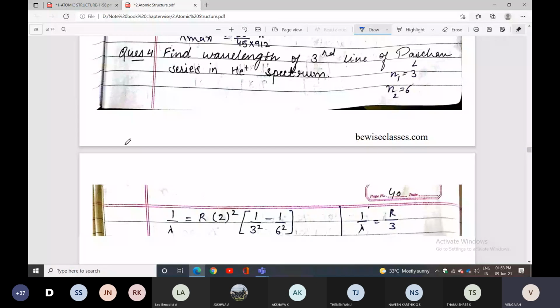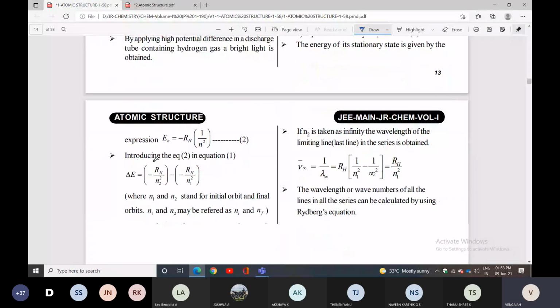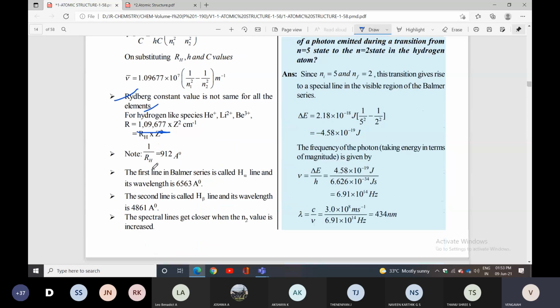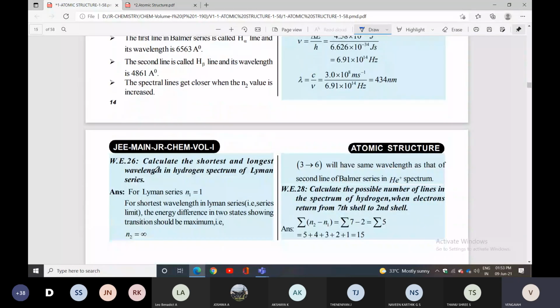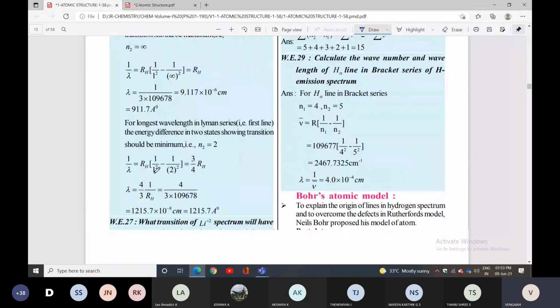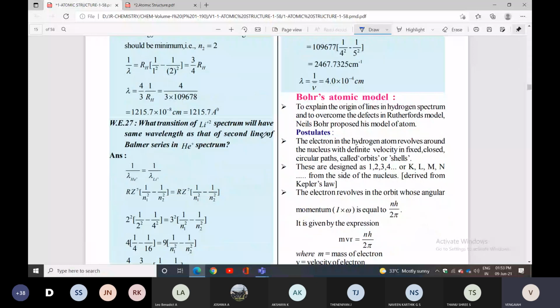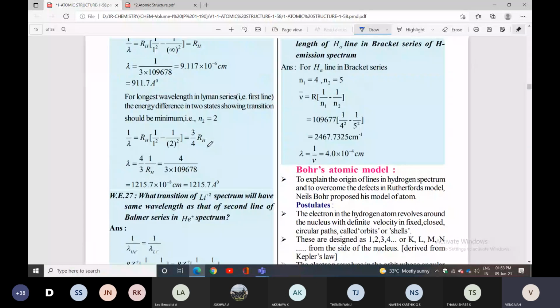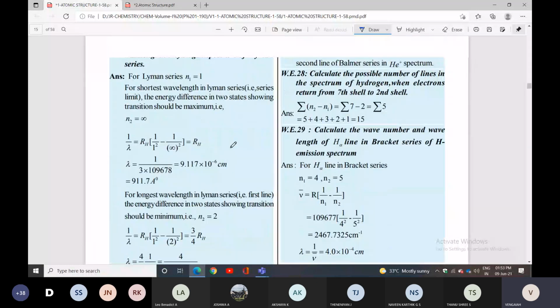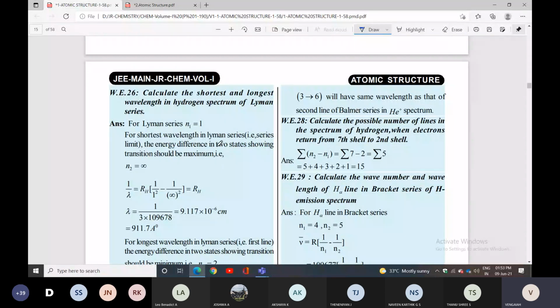We'll see the next concept. The next concept we already discussed on the 4th of this month. Again I will repeat Bohr's atomic model. Before going to that, we will explain one question, how they will ask questions depending on the hydrogen spectrum.